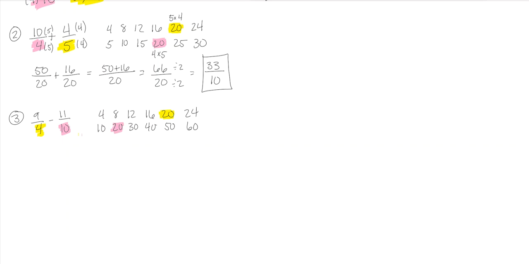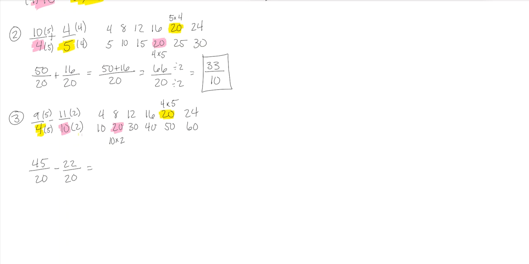Our top ones are multiples of 4. So what did we multiply 4 by to get 20? We multiply by 5. Our bottom ones are multiples of 10. What did we multiply 10 by to get 20? We multiplied it by 2. So these are 5s, and these are 2s. So now we do 9 times 5, which is 45, and 4 times 5 is 20. 11 times 2 is 22, and 10 times 2 is 20.